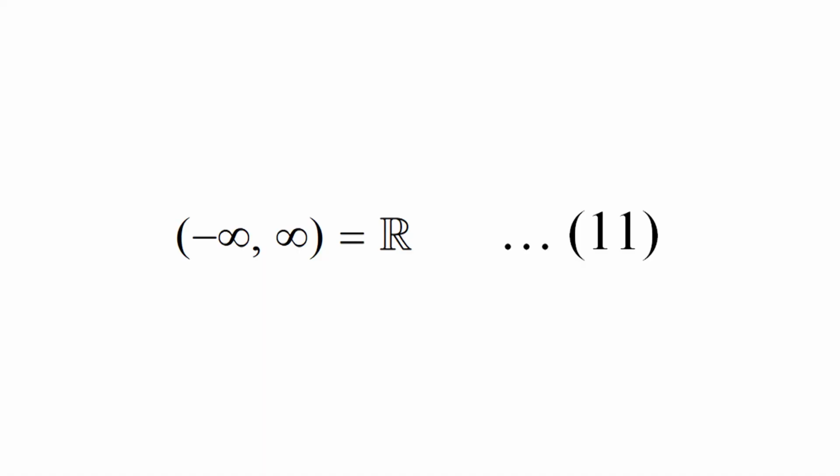In these cases, the point a is called the endpoint of the interval. It is often convenient to think of the entire set R as an infinite interval. In this case, we write (−∞, ∞) = R, equation 11, and we do not consider any point to be an endpoint of (−∞, ∞).